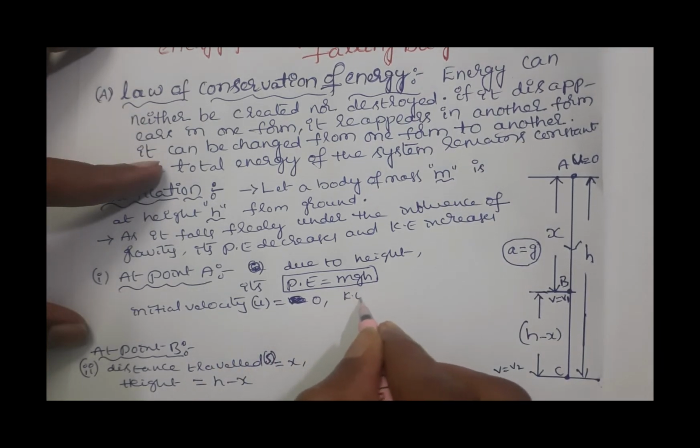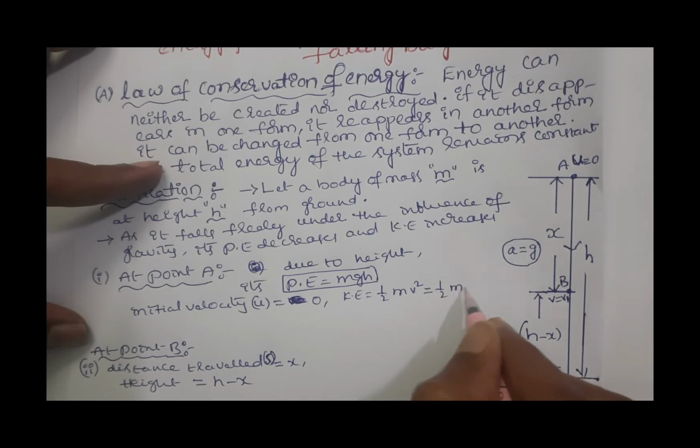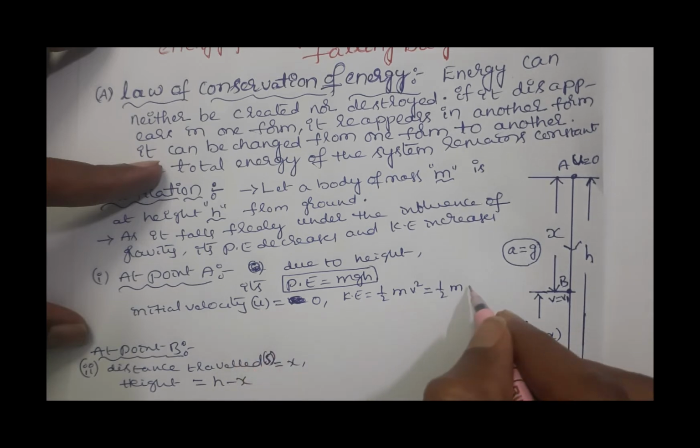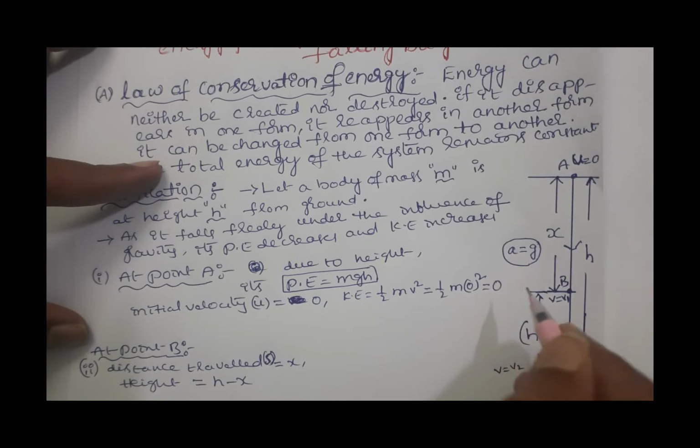We know the formula: kinetic energy KE is half m v square. But here v is taken as initial velocity, students, that is u. So this is half m 0 square, that is 0.